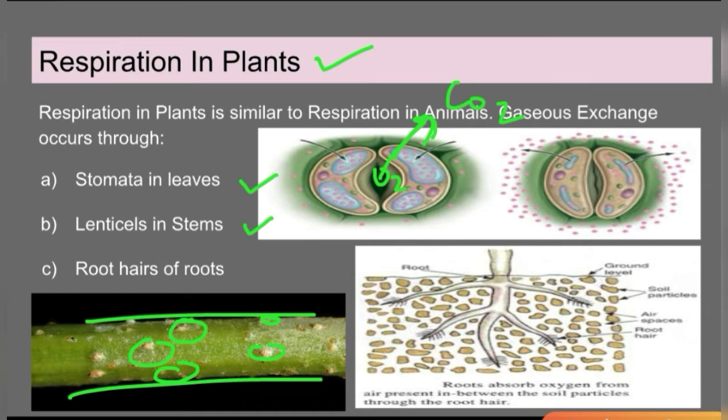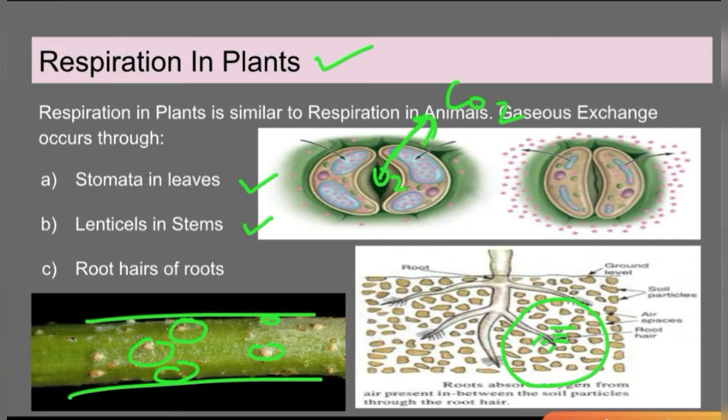How do the roots do it? Roots have root hairs. So here you could see the root hairs. The root hairs are associated with the soil, and in the soil there are gaps. In those gaps the air is entrapped. By that air the root hair respires.